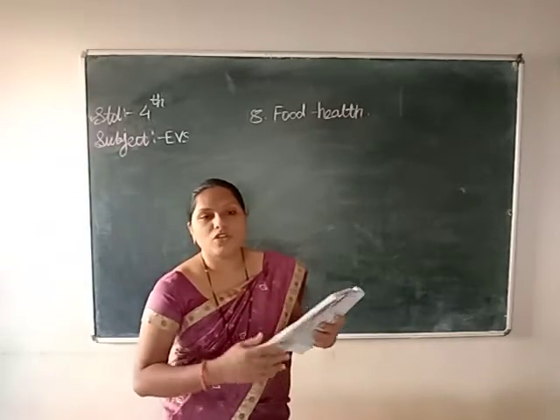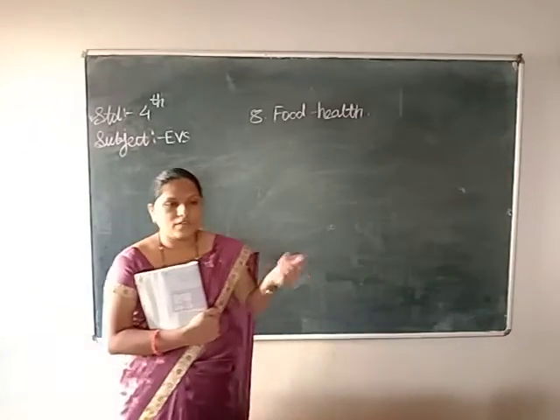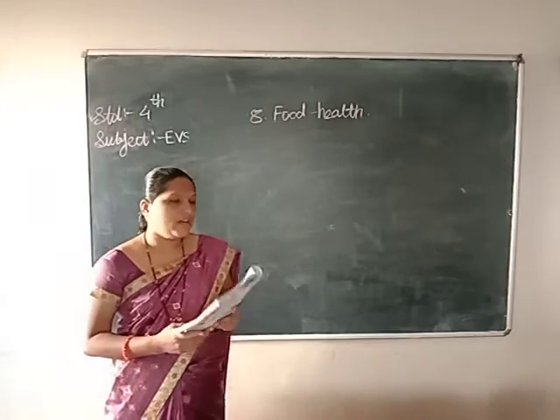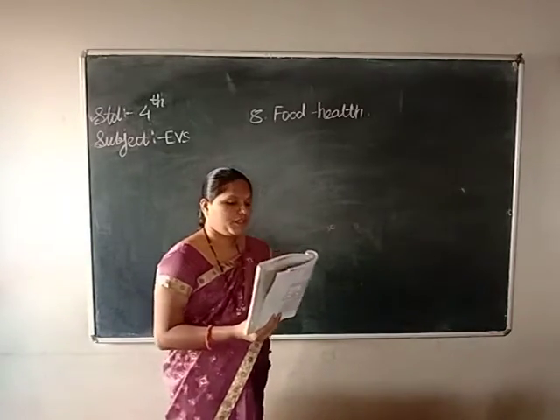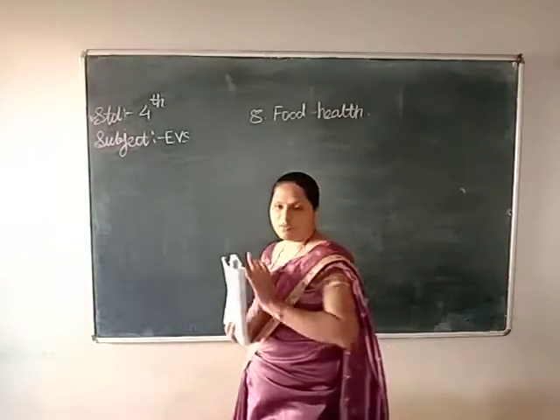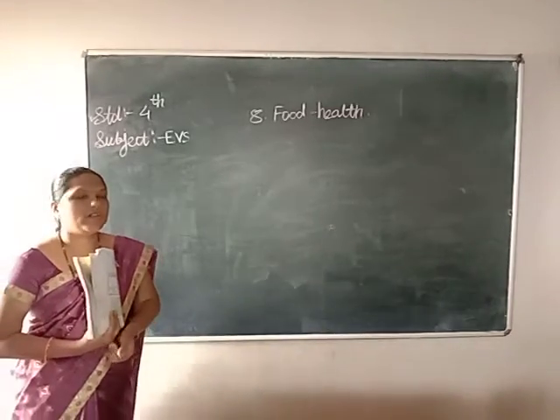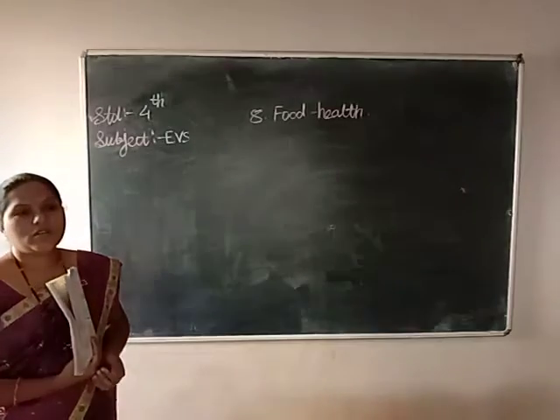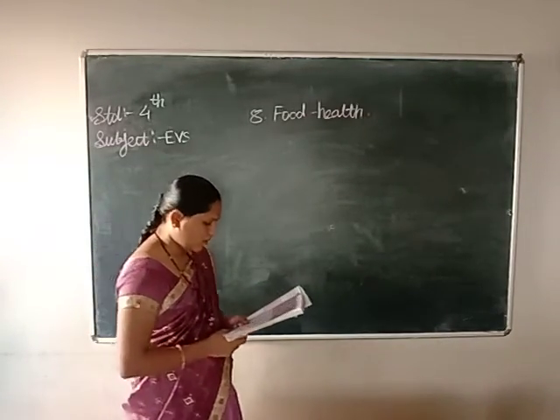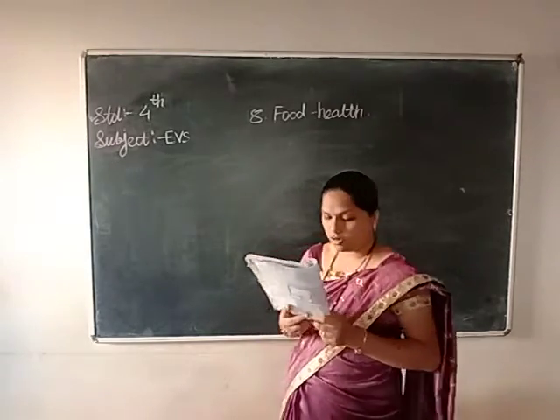Tiger eats flesh of other animals. No, tiger is not eating grass and all. He is always eating the flesh of other animals. Crane eats fishes. Deer, what does deer eat? Deer is a vegetarian animal. He is not eating the flesh of other animals. So he is eating grass or some other plants. Elephant is also eating grass or plants. Sugar cane. Elephant is eating mostly sugar cane.